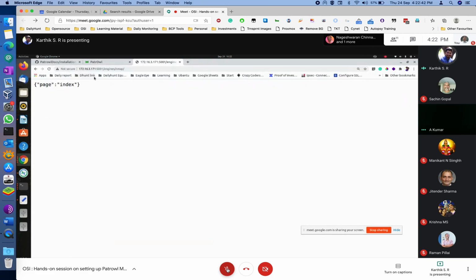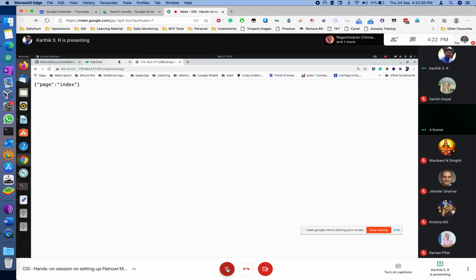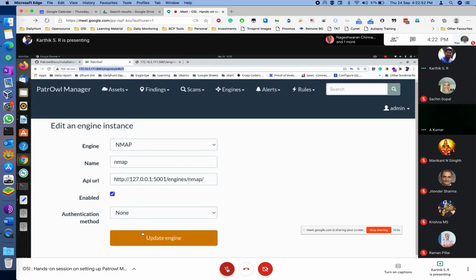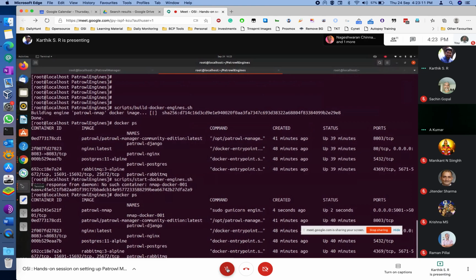No, not localhost. He's logged on to a virtual machine. Yeah, this is the local, not localhost. This is the one of the server. Just type the same thing with 127. Just the API URL. Please copy this API URL and open that in the window. See if it is working. Go to the configuration again, the edit button on the engine.